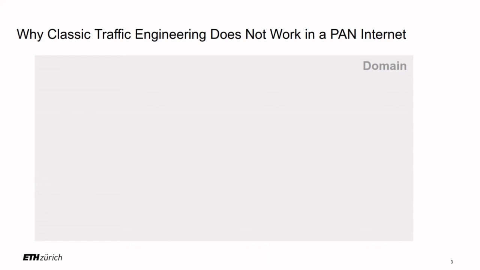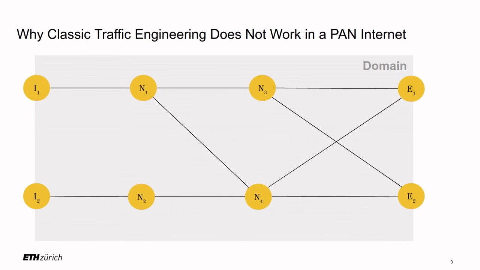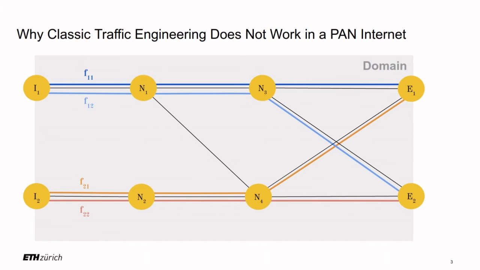Traffic engineering schemes are traditionally targeted at an intra-domain context, so there is the assumption that the network is a domain controlled by a network operator. This domain has some ingress routers, some egress routers, and some intermediate nodes that form a network. In this domain, the routing protocol assigns flows to paths, and whenever there is a strong increase in the volume of one flow, other flows along that path may be hurt. For example, here flow F12 grows and flow F11 is hurt by this growth.